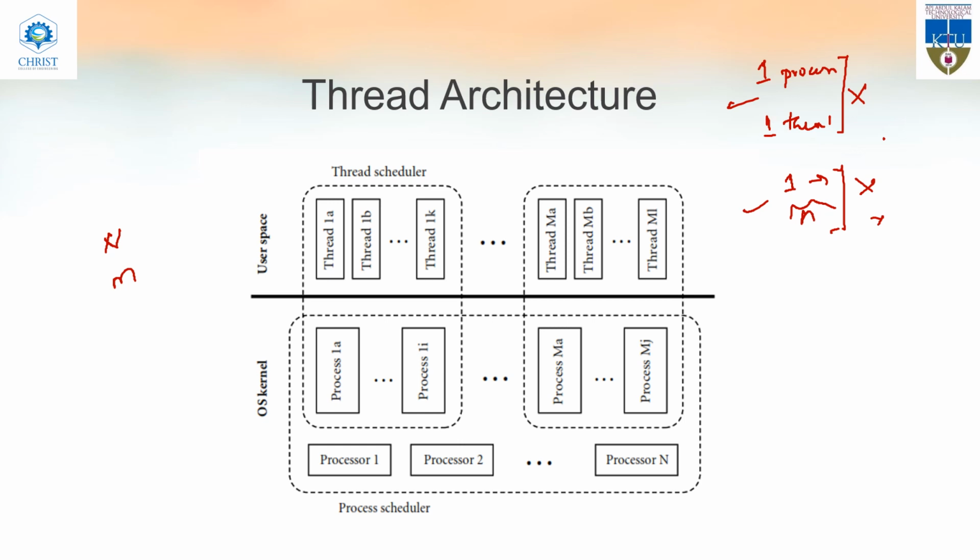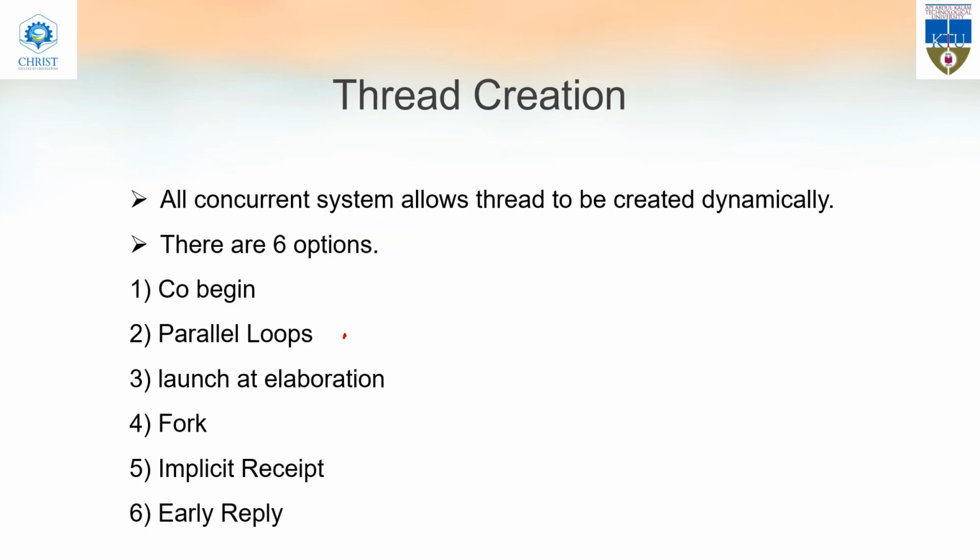After thread architecture, we'll be going for thread creation. This is a very important topic, thread creation. All the concurrent systems allow threads to be created dynamically. And there are 6 options to create threads dynamically. The first one is co-begin, second one is parallel loop, third one is launch-at-elaboration, fourth one is fork or join, then implicit receipt and early reply. These are the 6 options in which you can create a thread.